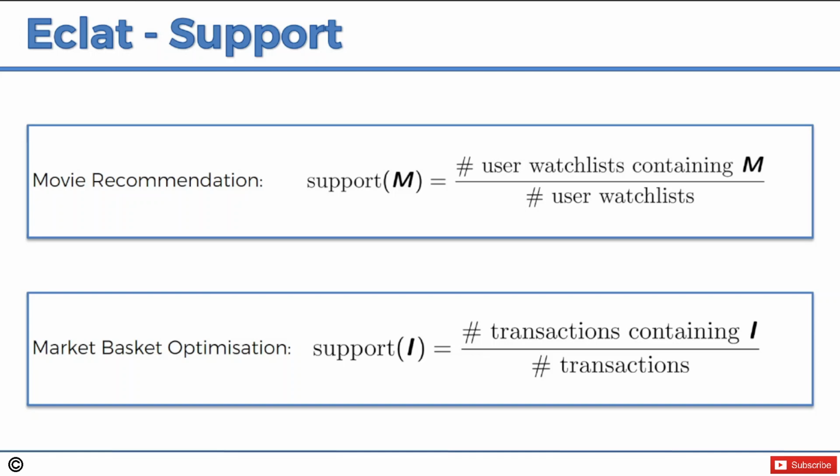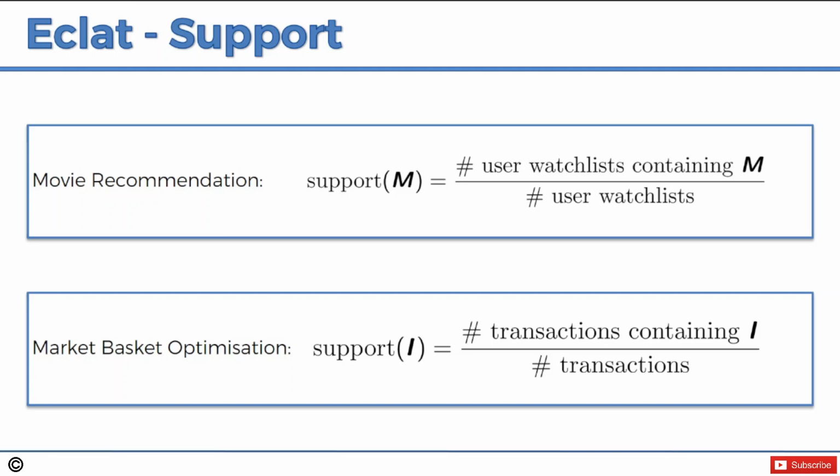If 80% of your lists had those two movies together, that basically means there's a high likelihood that they come in pairs, right? If somebody liked one of them, then they'll like the other one. Same thing for transactions. If you have chips and burgers in 75% of all of your orders, then if somebody's just buying burgers, when you recommend chips to them, there's a 75% chance that they will also be interested in buying chips with their burgers. And it's a very, very trivial approach.